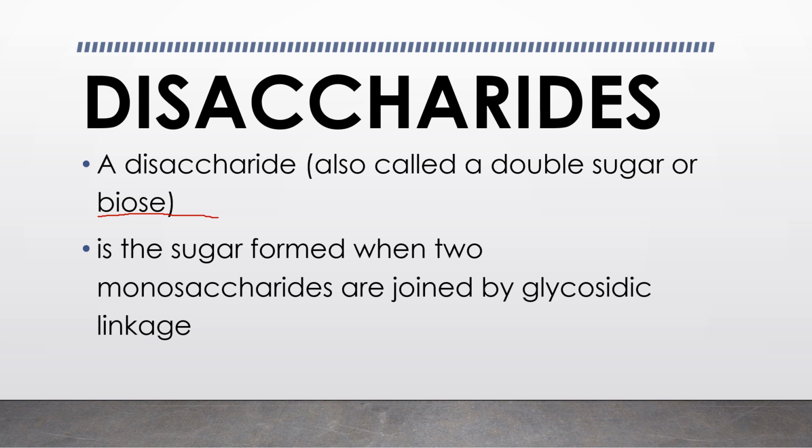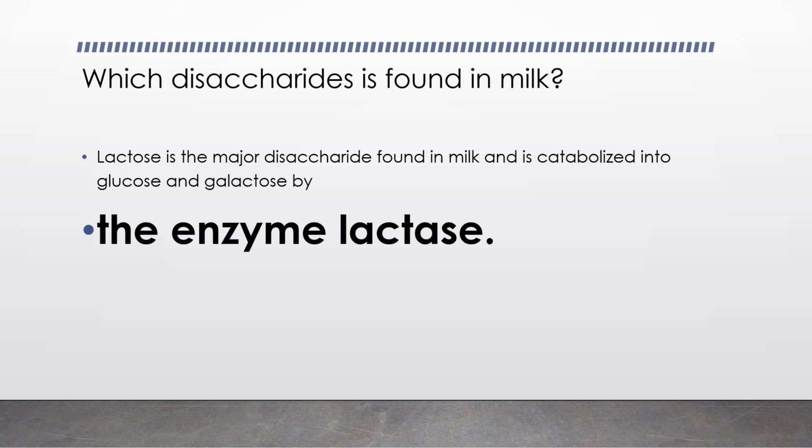It is the sugar found when two monosaccharides are joined by glycosidic linkage. Which disaccharide is found in milk? Lactose is the major disaccharide found in milk and it is catabolized into glucose and galactose by enzymes.